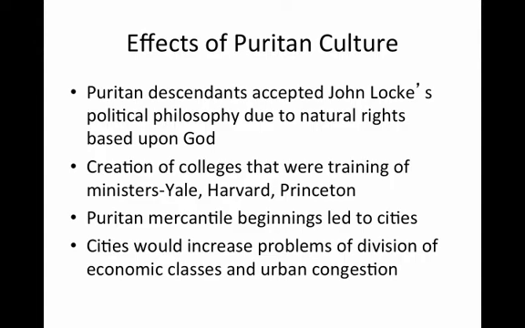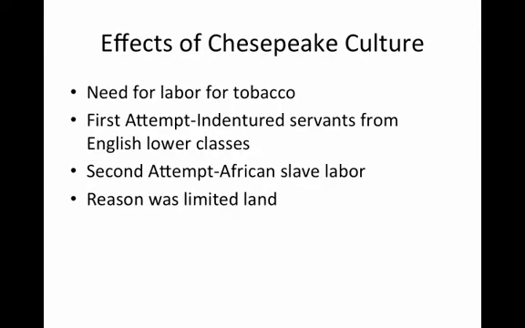Puritan mercantile beginnings also led to major cities, and cities would increase the problems of division between economic classes and urban congestion. Effects of the Chesapeake culture. The Virginia region was mainly settled for economic purposes. Eventually, John Rolfe discovered tobacco.